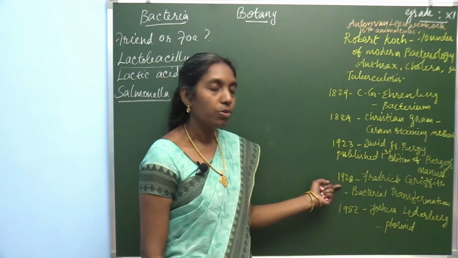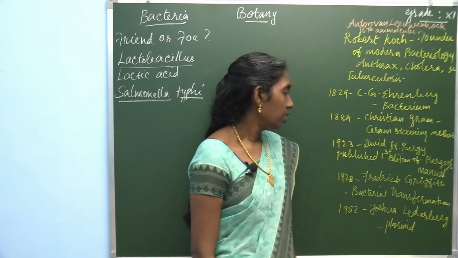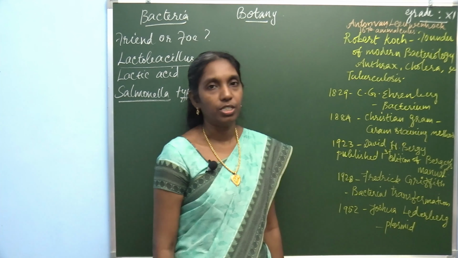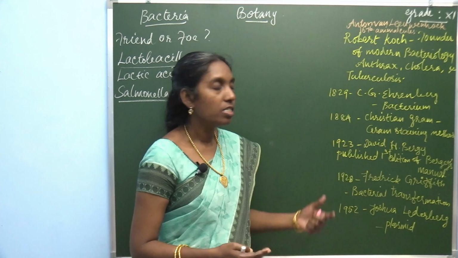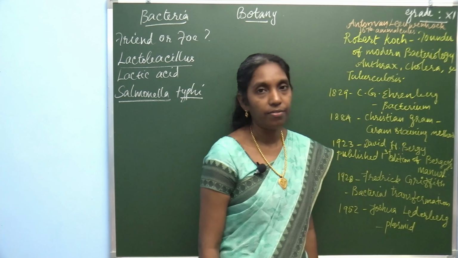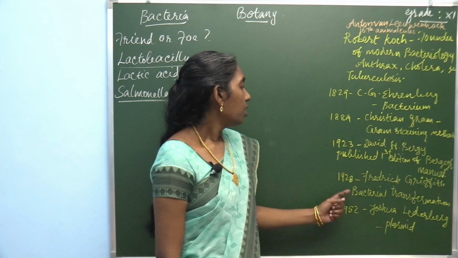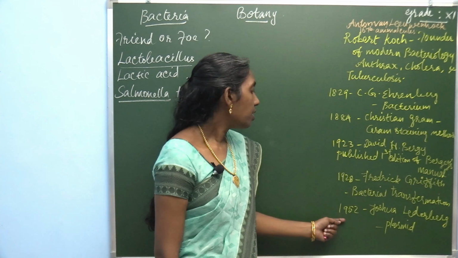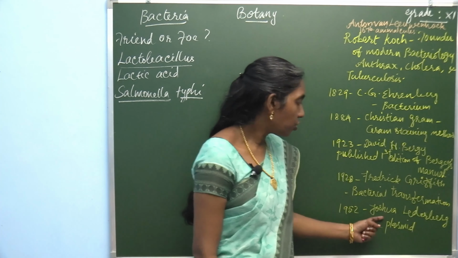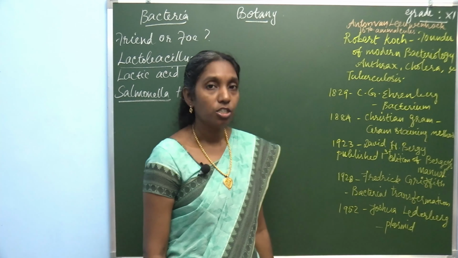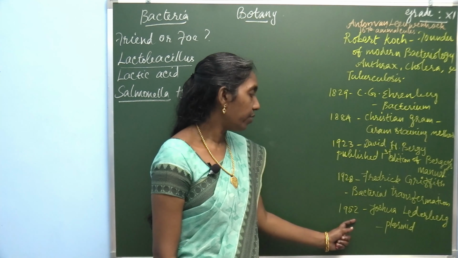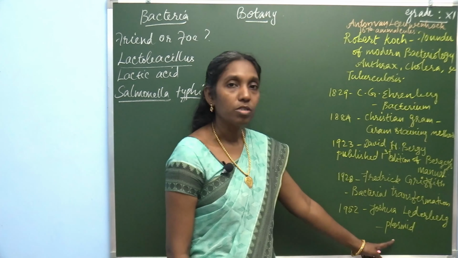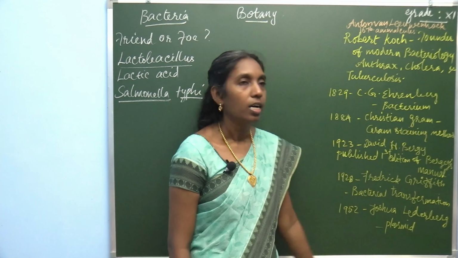In the year 1928, Frederick Griffith introduced bacterial transformation through his experiment. Then in the year 1952, Joshua Lederberg found out plasmid. Plasmid was found out by Joshua Lederberg.